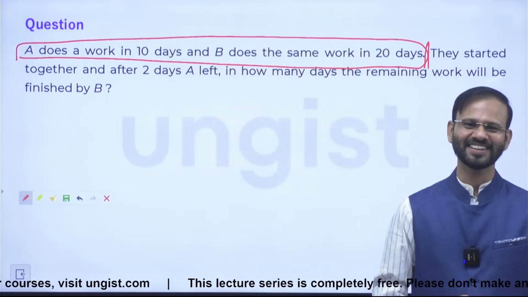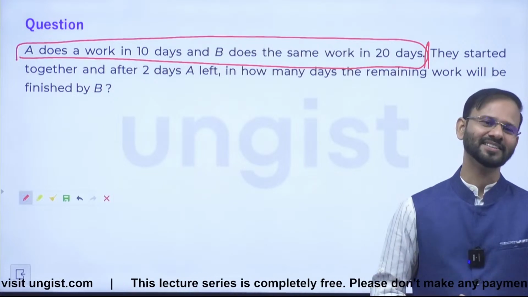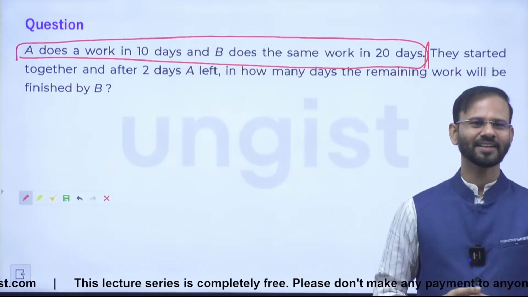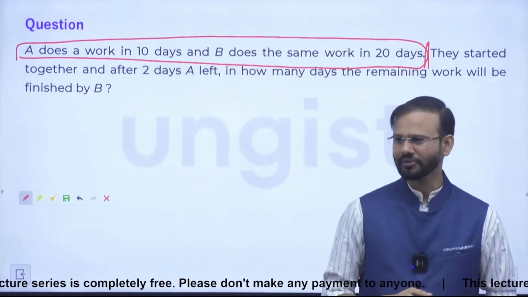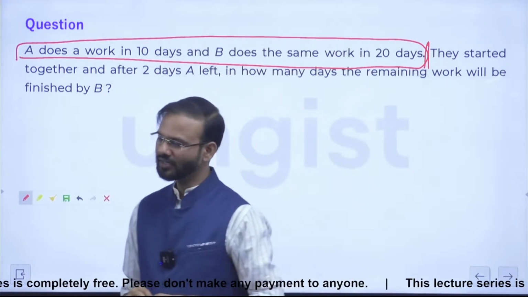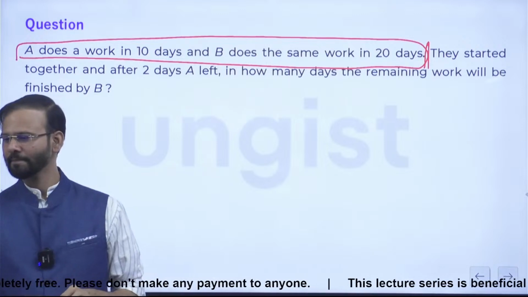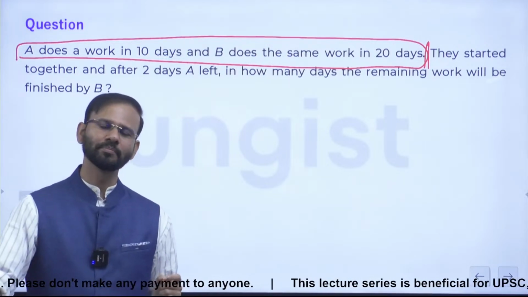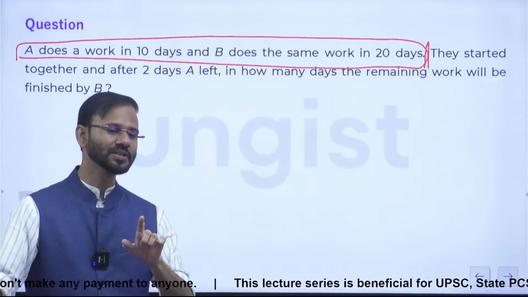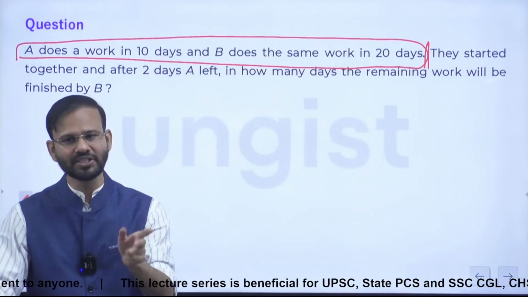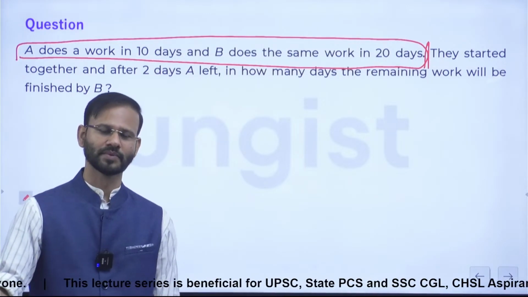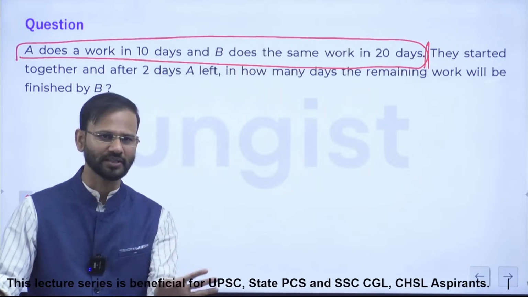Akram, yes, okay, Ayan, okay, see all of you, somehow you are right. Tell me one thing, here A does a piece of work in 10 days. B can do the same work in 20 days, which means A is twice as efficient as B.